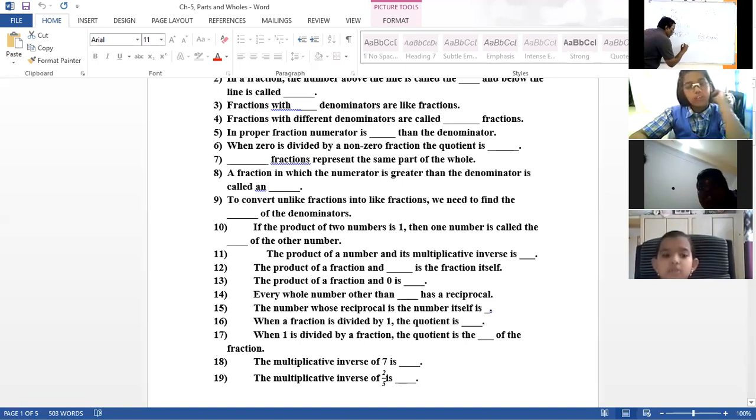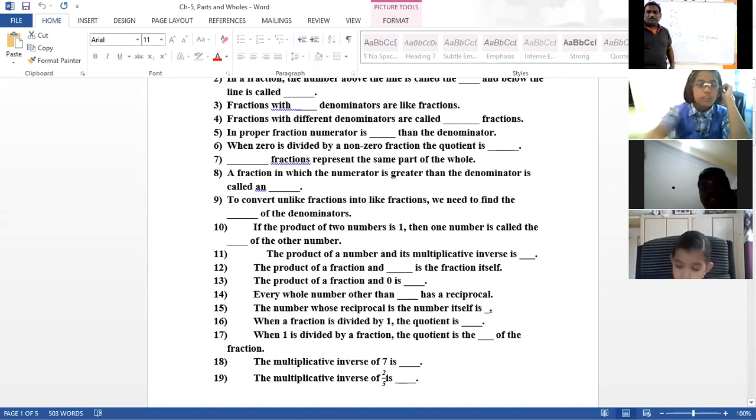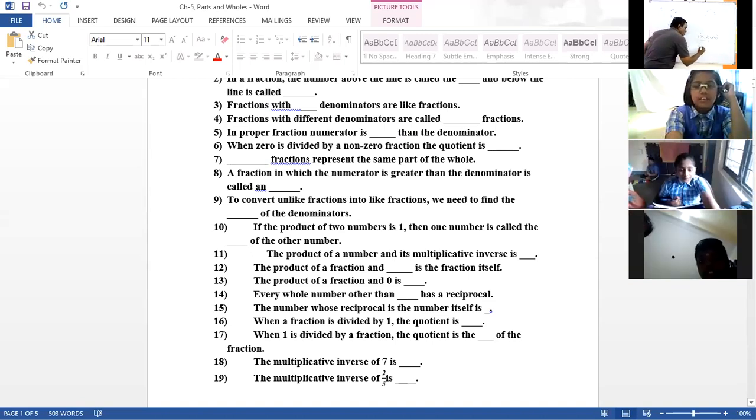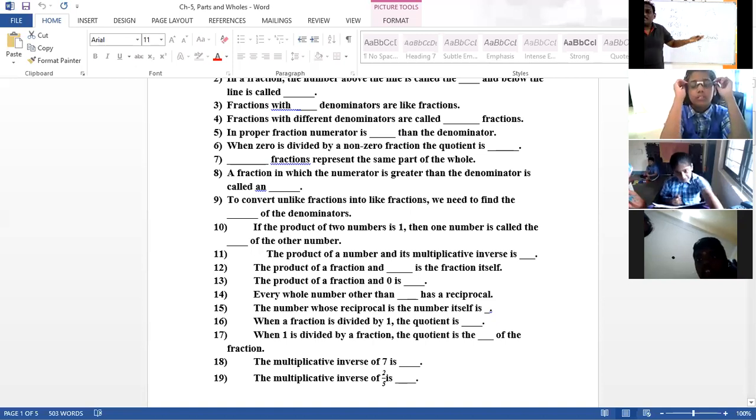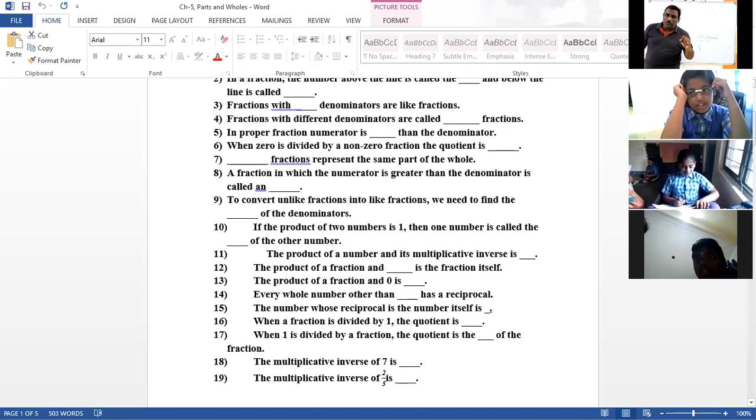What is the reciprocal of 7 by 11? 11 by 7. That's all. Reverse is the correct one, but not a mathematics word. It is a general English word.